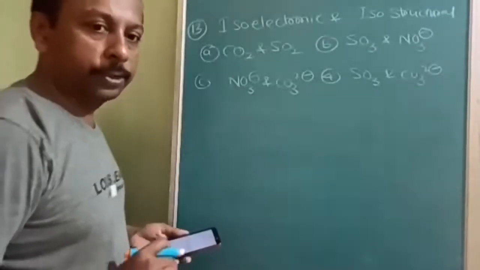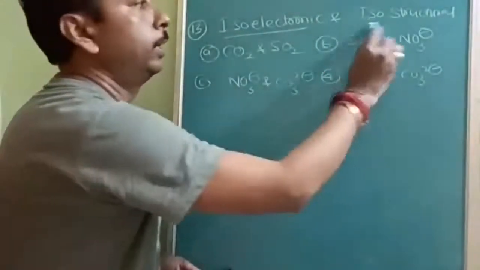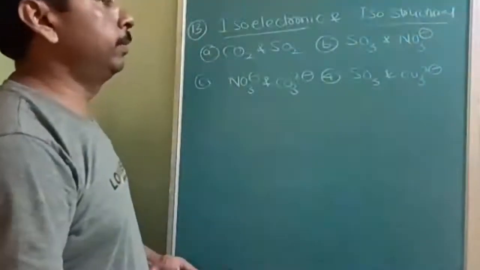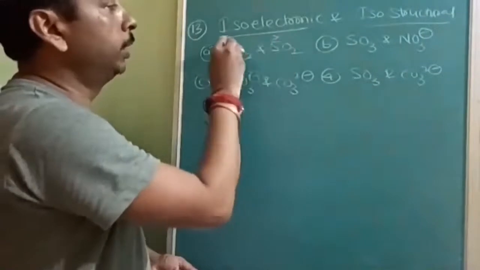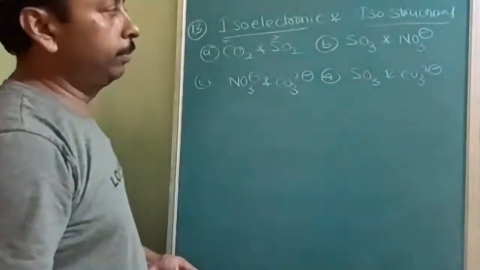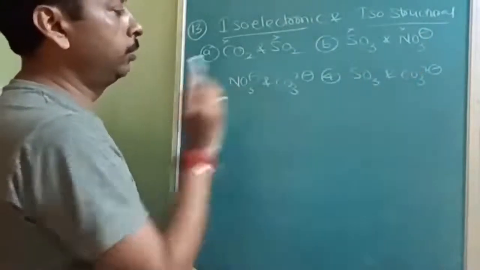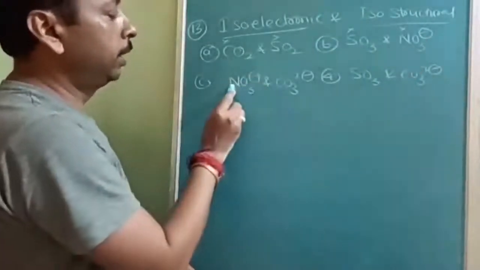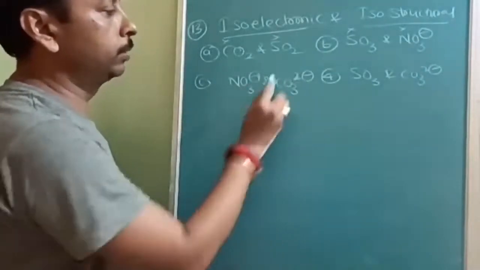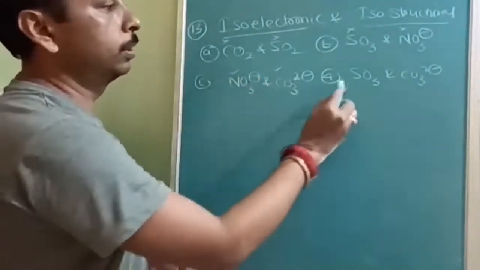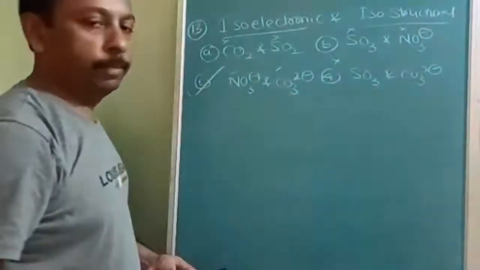Okay, next question is isoelectronic. Iso means same number of electrons, and isostructural means the structure must be the same. So here, sulfur carbon, there is no chance of the same electrons. Sulfur nitrogen, no chance. Nitrogen carbon, there is a chance. Nitrogen has one electron extra, and that is compensated by 2 minus. So this is a chance. So we can cross check: sulfur carbon, no chance. So the option will be C only.